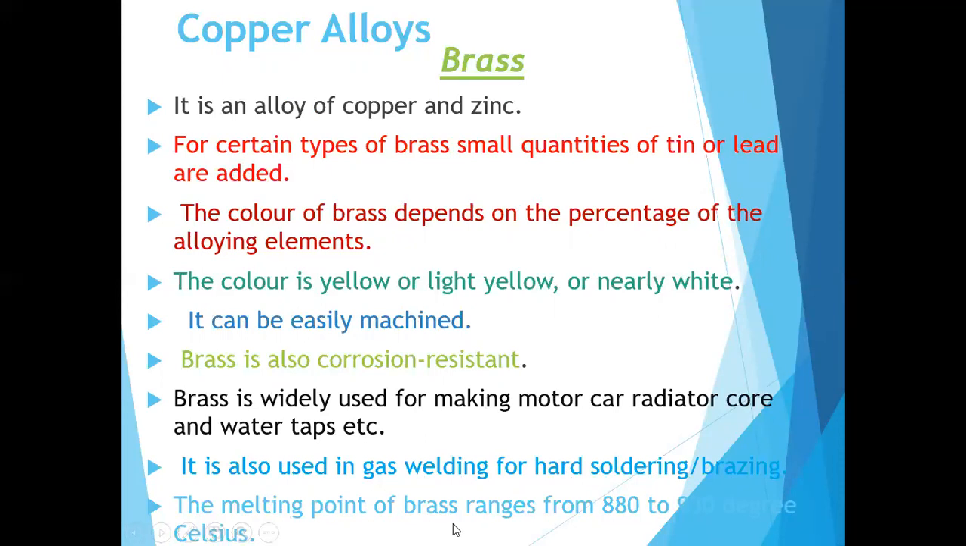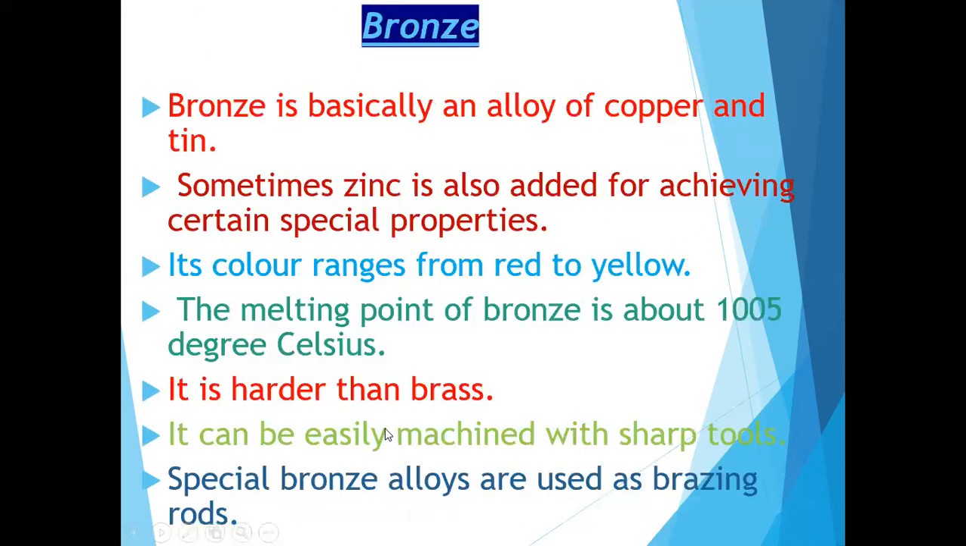The melting point of brass ranges from 880 to 930 degrees Celsius. So what is the important point? The important point is the content of brass: it is copper and zinc, and it is mainly used for motor car radiator cores and water taps.